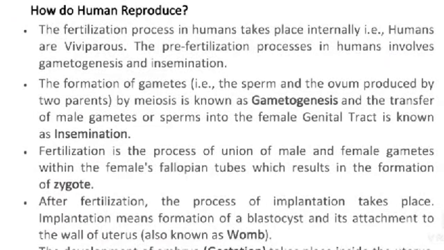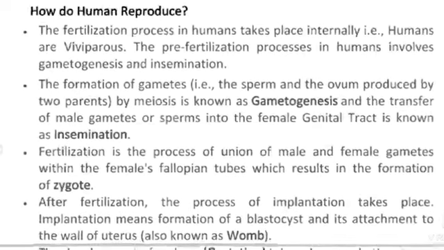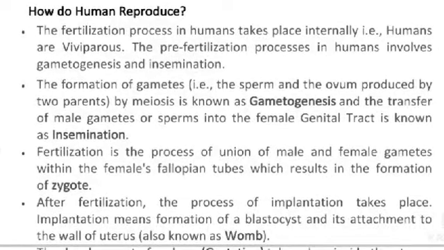How do humans reproduce? Fertilization in humans takes place internally. Humans are viviparous. The pre-fertilization process in humans involves gametogenesis and insemination.